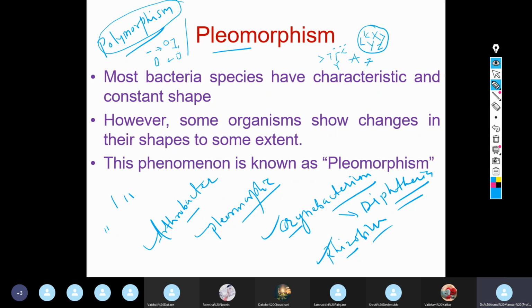Which is able to grow properly, so that will be dominating in a mixed culture. So normally that morphology is seen.